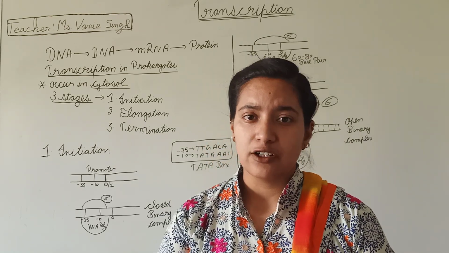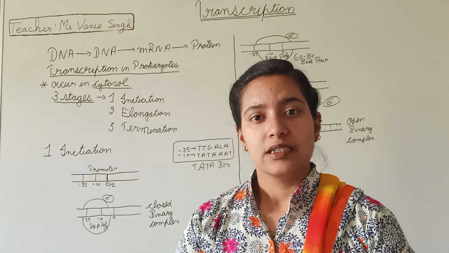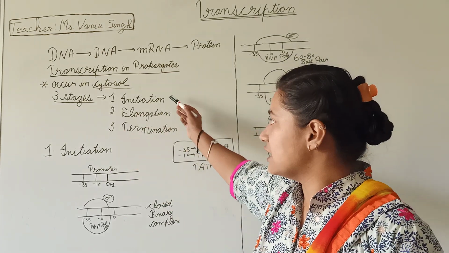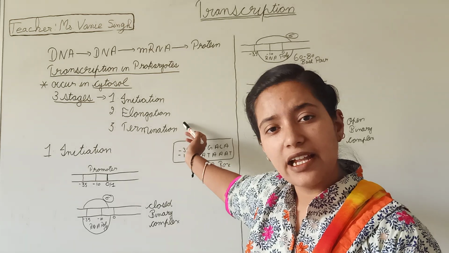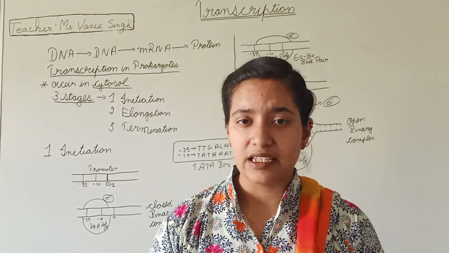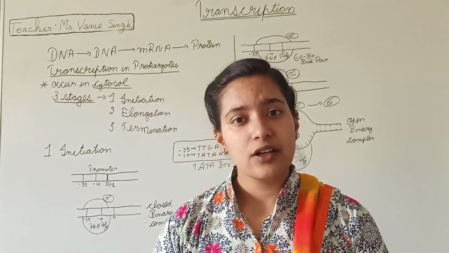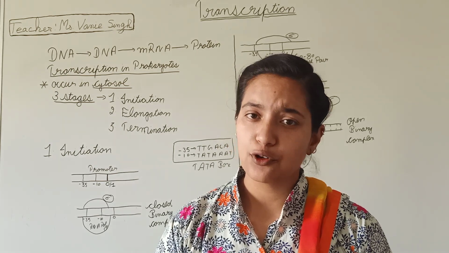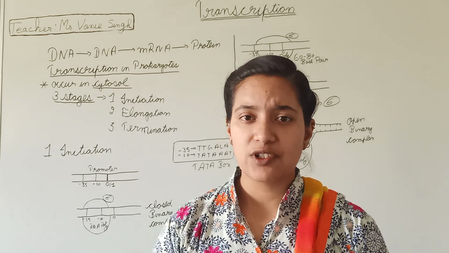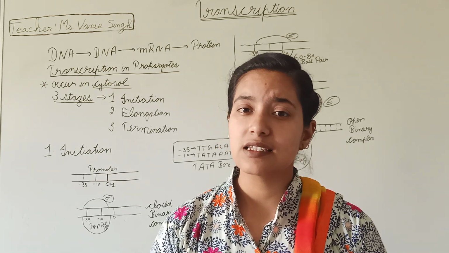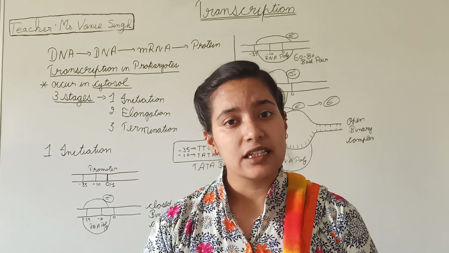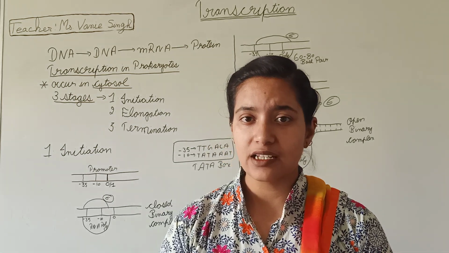So, today my topic is transcription. This transcription occurs in 3 stages. As you can see on the blackboard: initiation, elongation and termination. This transcription occurs in prokaryotes and eukaryotes. Firstly, we will be doing the transcription in prokaryotes. The first point is that transcription in prokaryotes occurs in the cytosol. And when we are talking about eukaryotes, it occurs in the nucleus. I hope this one point is clear to you.